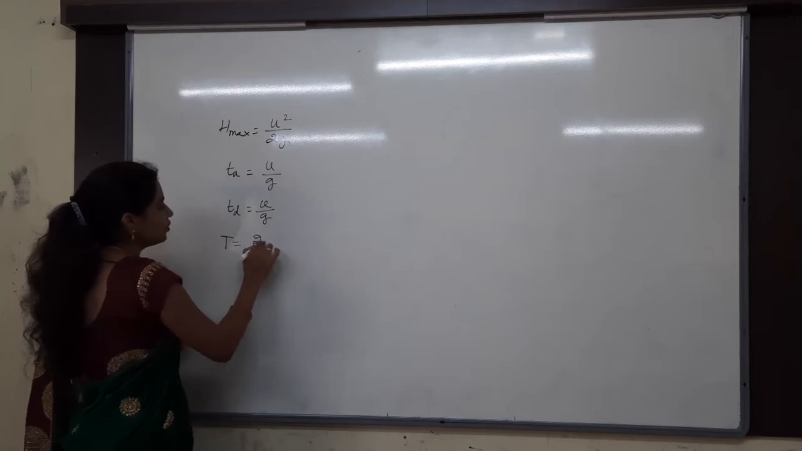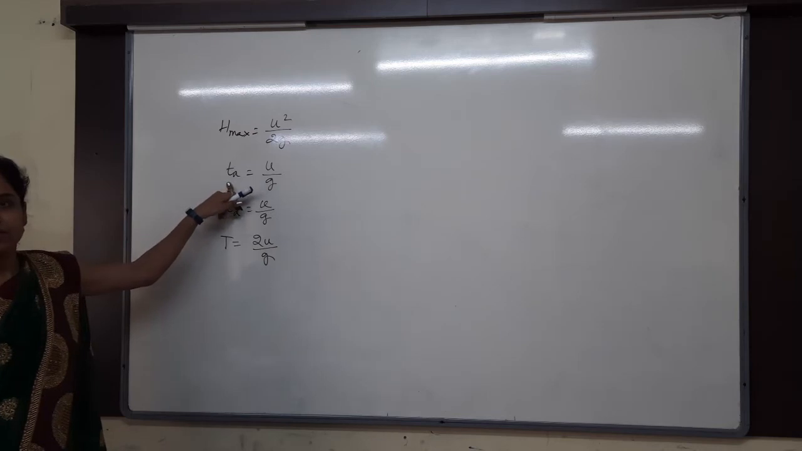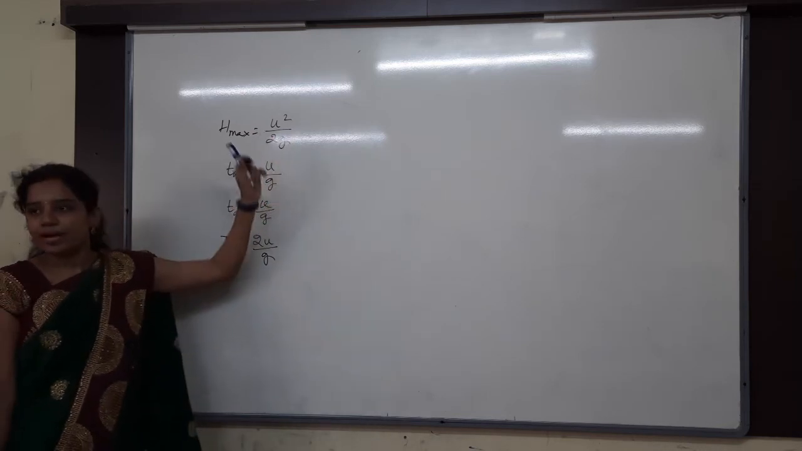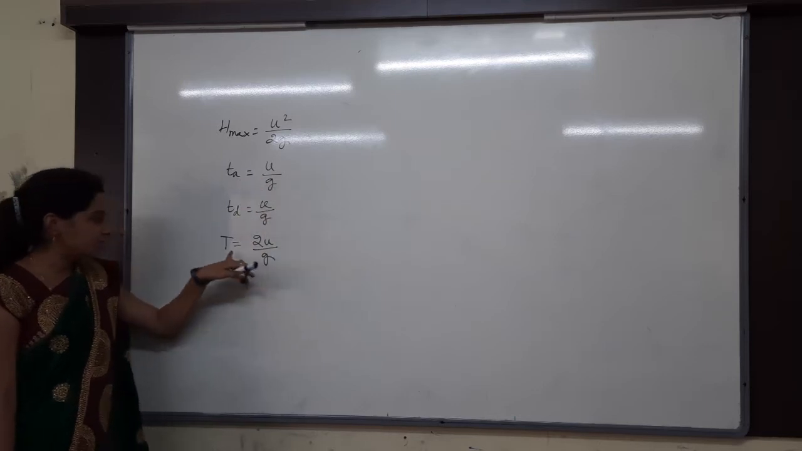Height? 2u by g. Time of ascent, from where to where? Time taken from ground to maximum height. Time of descent? Maximum height to total time of flight?